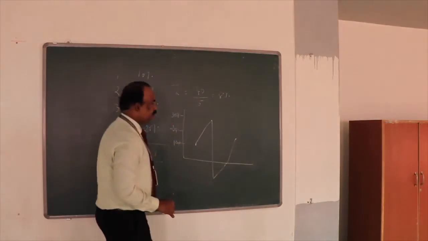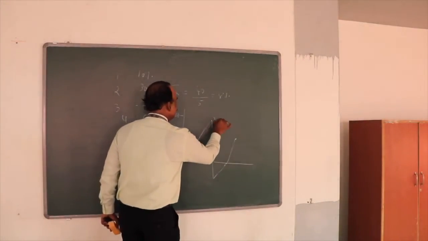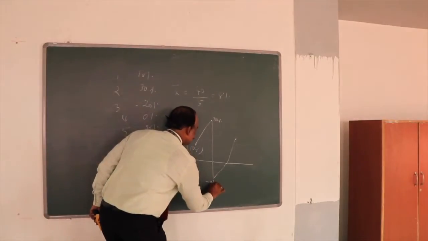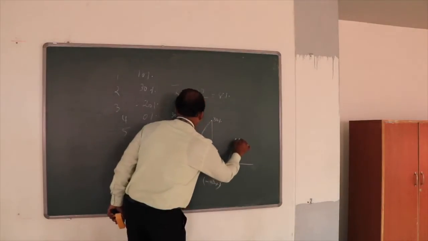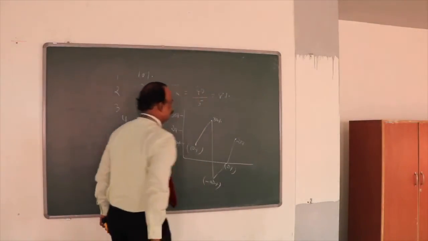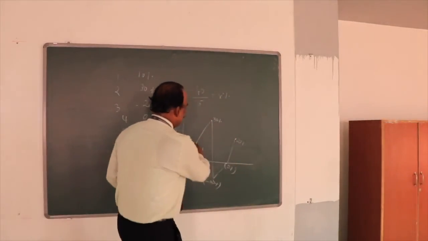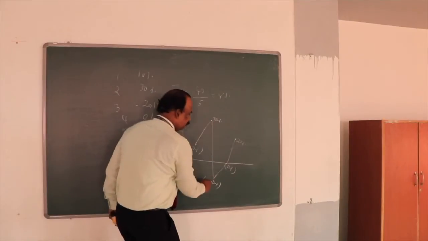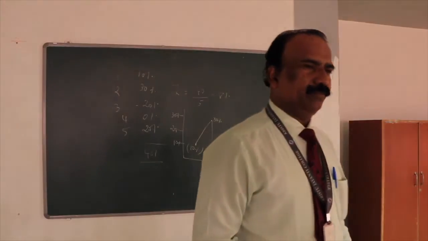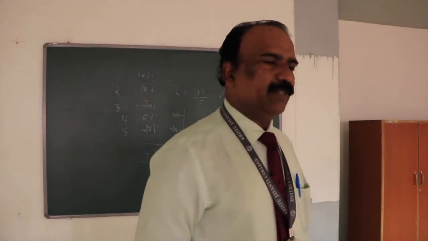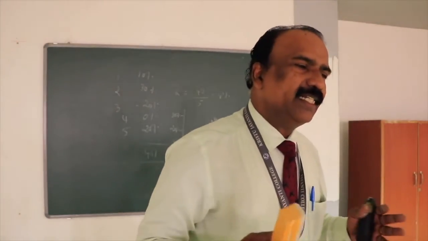So look at this. First year 10%, second year 30%, third year minus 20%, fourth year 0%, and fifth year it is 20%. The returns are now 10, 30, minus 20, 0, 20. How do you interpret this particular graph? Is the return increasing? Is the return fluctuating? Is the return decreasing?